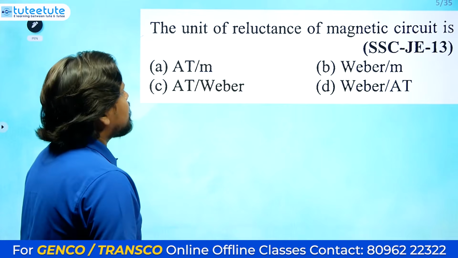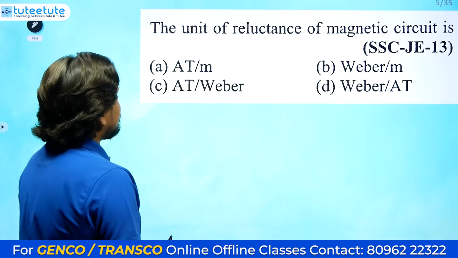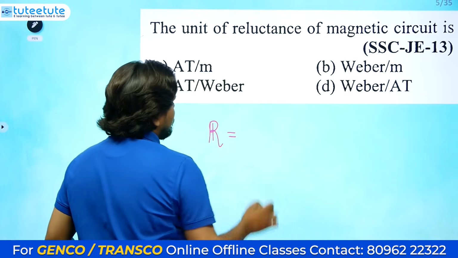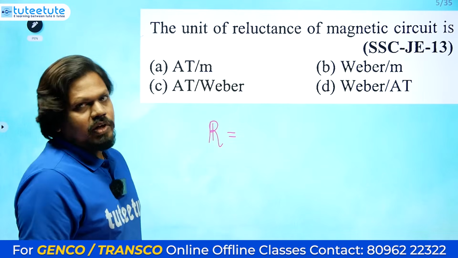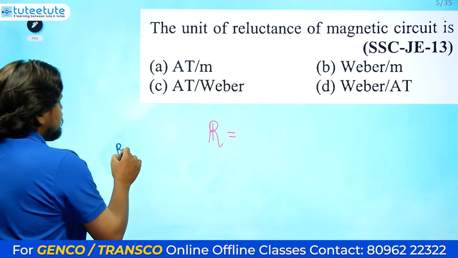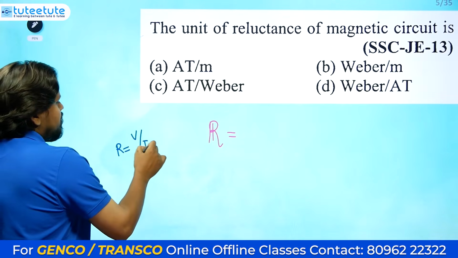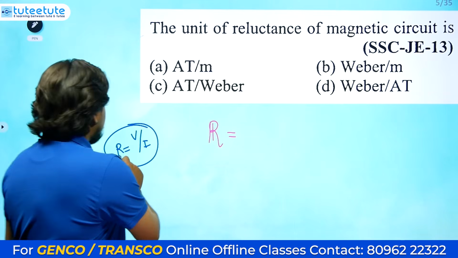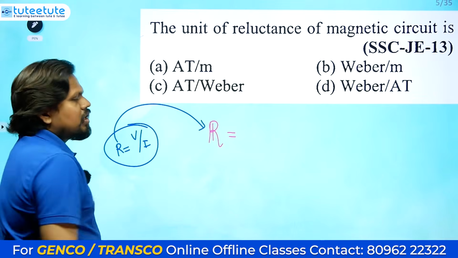So the unit of reluctance of a magnetic circuit is asked. Okay, so what is the formula for reluctance? Reluctance is just like a resistance. Based on Ohm's law, resistance will be voltage divided by current. The analogous quantities we need to mention here: for the resistance in a magnetic circuit, it is reluctance.